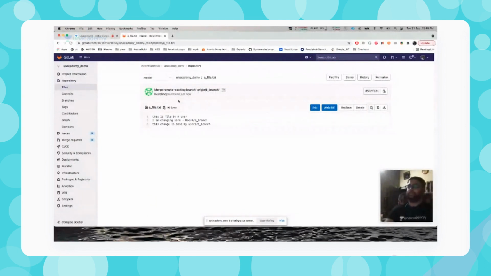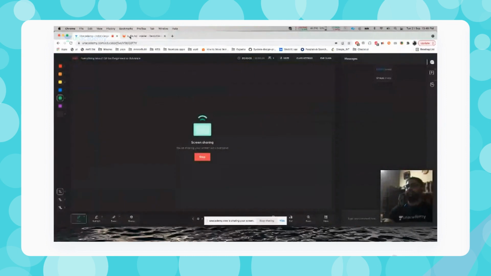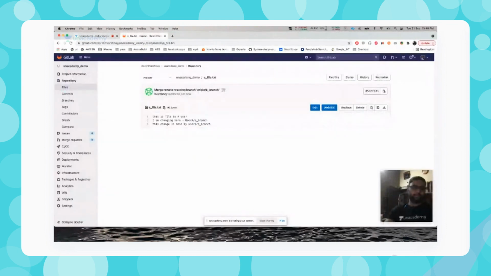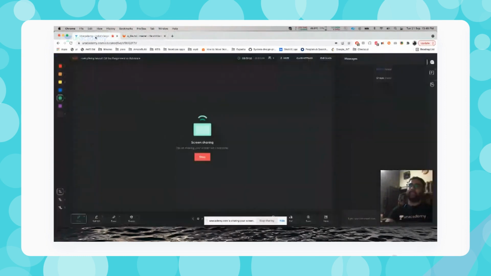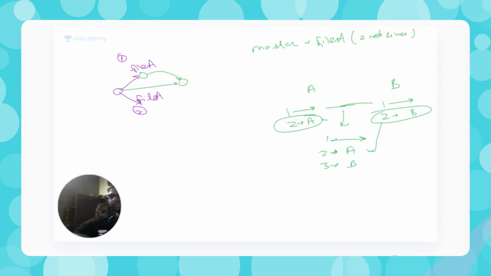Okay, so you can see I'm adding one more line of code. Now we have already seen a couple of things: the branching thing, the merging thing, and the third thing is basically when we get conflicts. Now this is regarding the beginner part. In the next session I will be covering a couple of advanced concepts of Git.